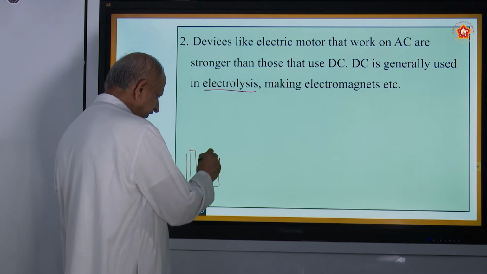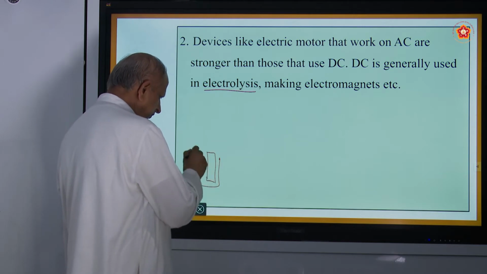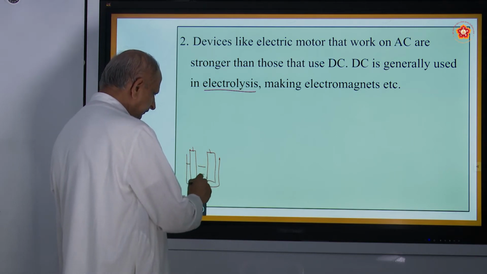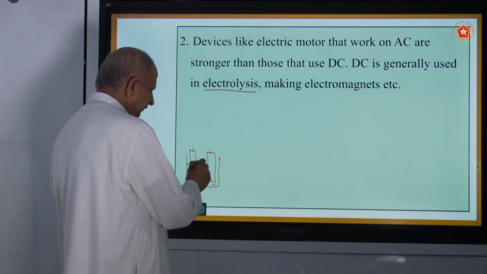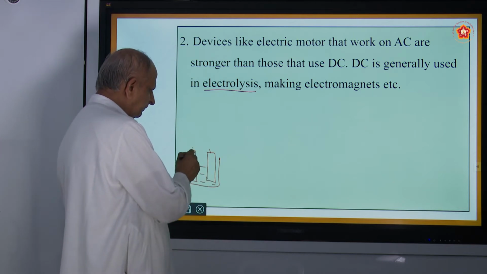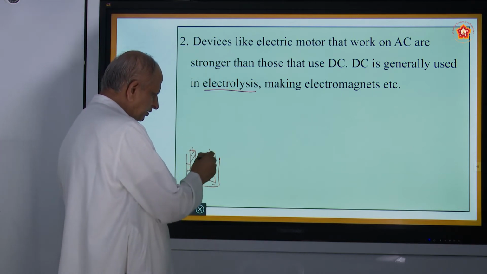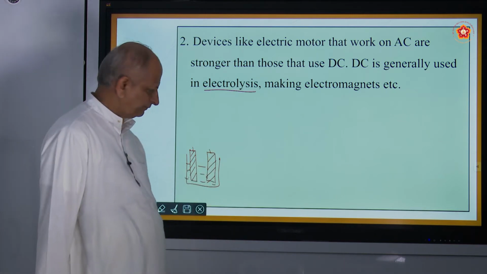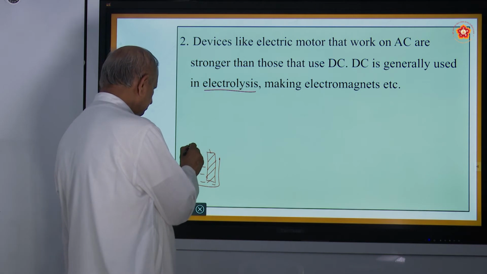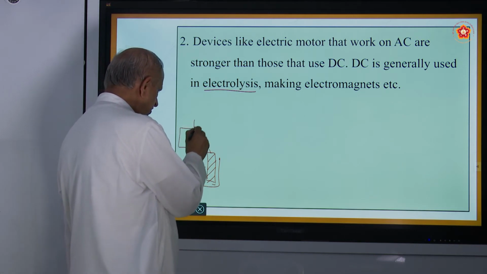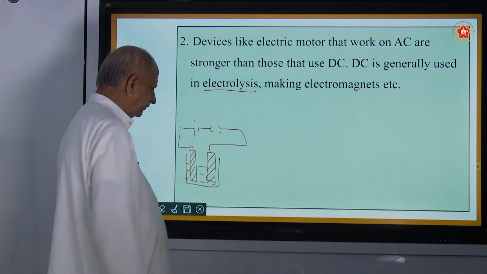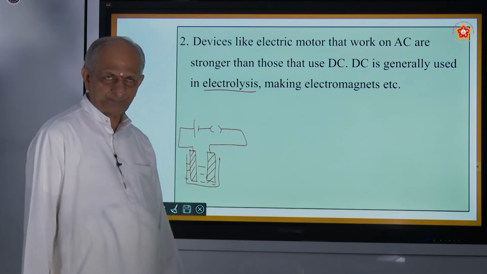This you are going to study again. So there will be copper plates and they take a copper sulfate solution. So copper plates kept in copper sulfate solution, pure copper is deposited at the cathode. Okay, so this process is called electrolysis. Here DC current is used.